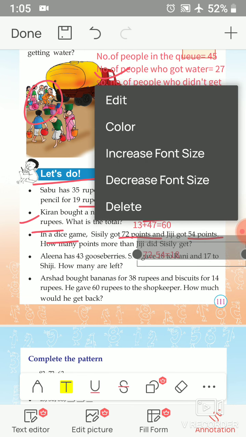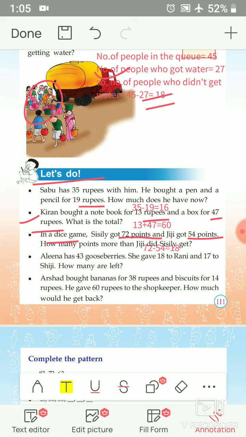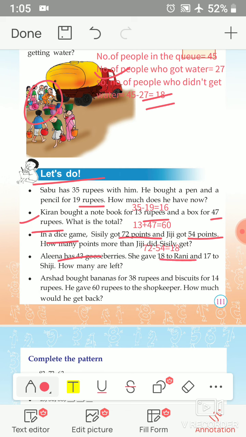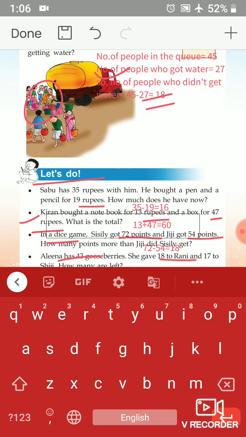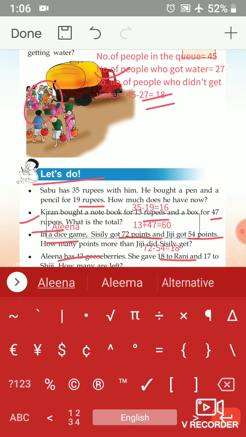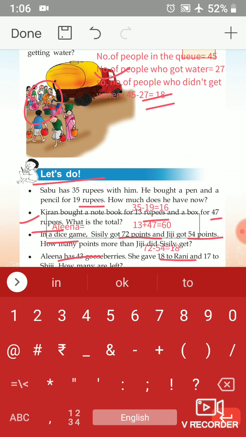Okay, next question. Alina has 43 gooseberries. She gave 18 to Rani and 17 to Shiji. How many are left? Then what will we do? Yes, in Alina's hand, how many gooseberries are there? Yes, 43 gooseberries are there.